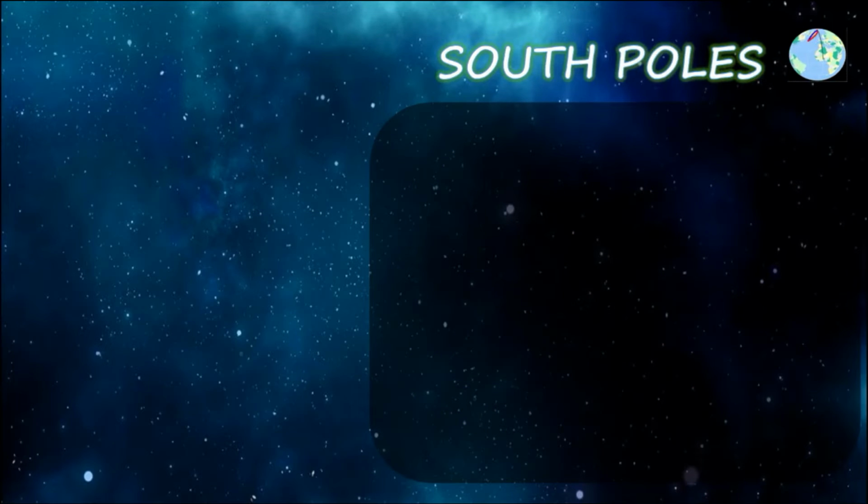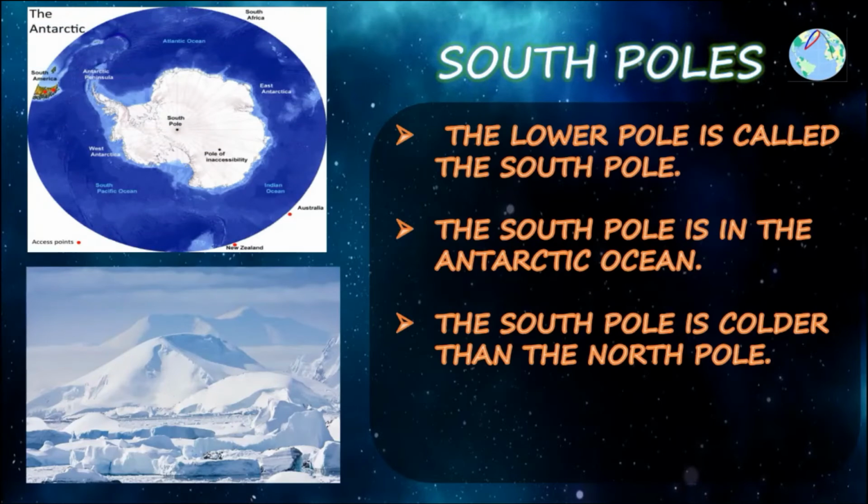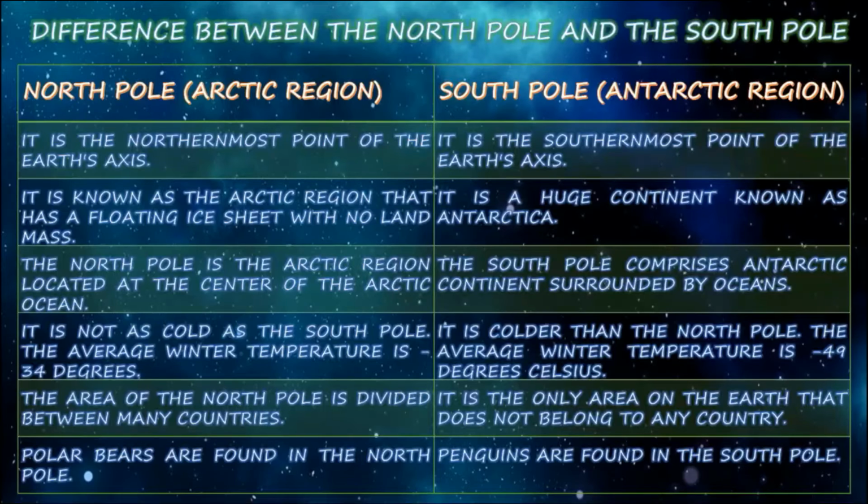Here we can see about the South Pole. The lower pole is called the South Pole. Just now we learned that the lower pole is the South Pole. The South Pole is in the Antarctic. The South Pole is colder than the North Pole. Here we can see the difference between the North Pole and the South Pole.